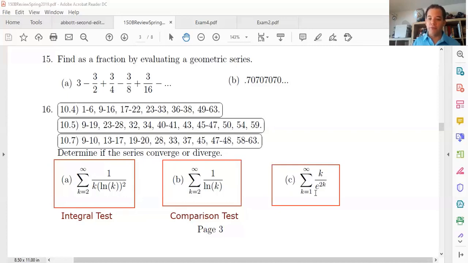You just have to look for a 1 over a number that is smaller than e squared, which is actually very big. So here the ratio test would probably be the easiest, but comparison test could work as well.